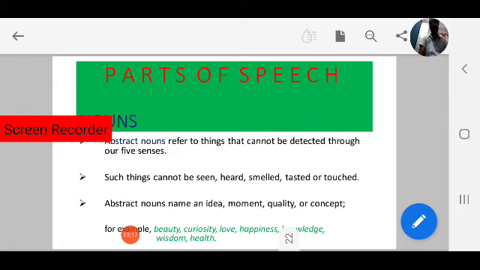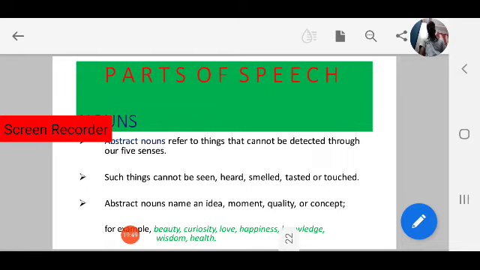Always underline this. Such things cannot be seen, cannot be heard, cannot be smelled, cannot be tasted, and cannot be touched. Those things come under abstract nouns.